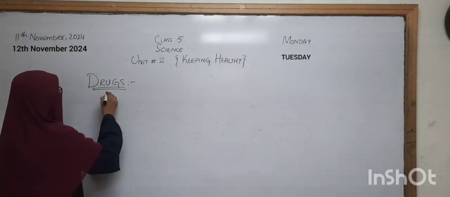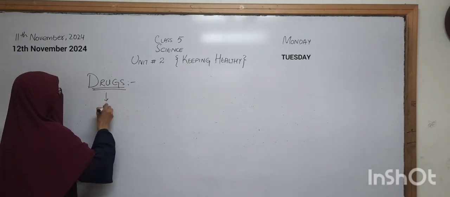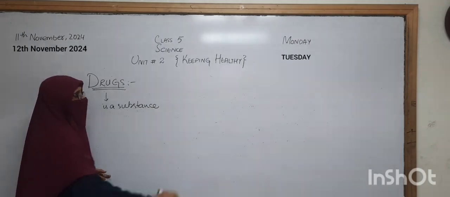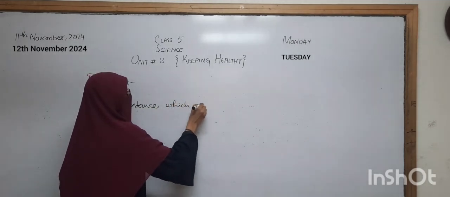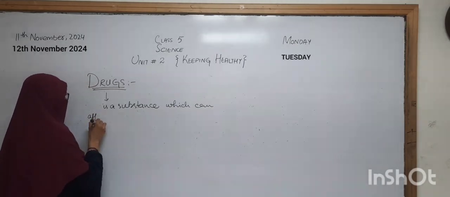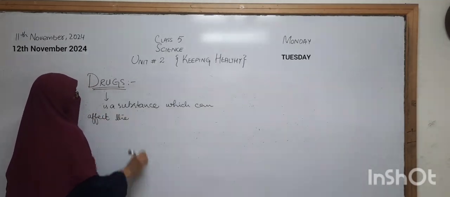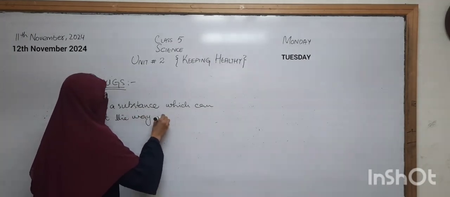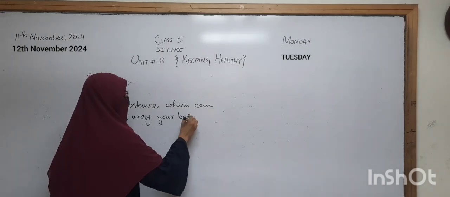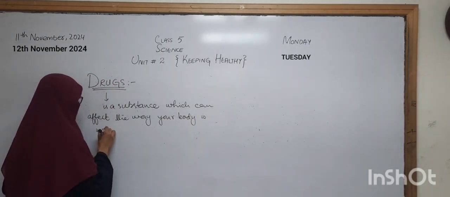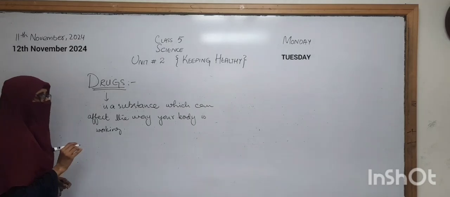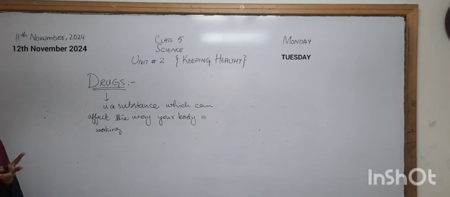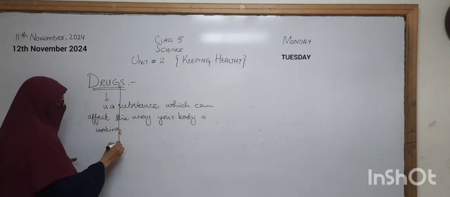So we can say that the drug is a substance which can affect the way your body is working. Okay, and if we classify the different types of the drugs, so there are some drugs